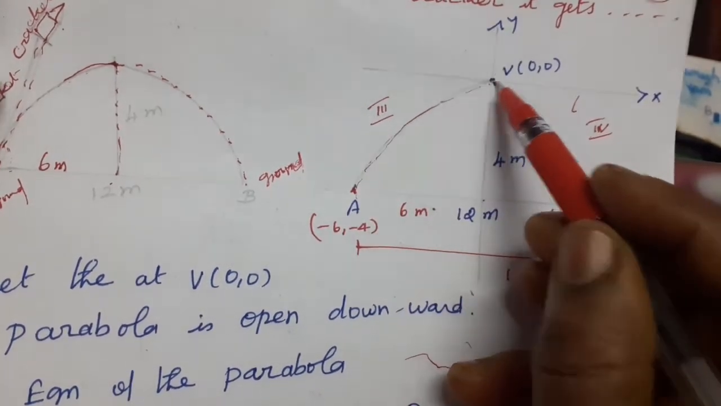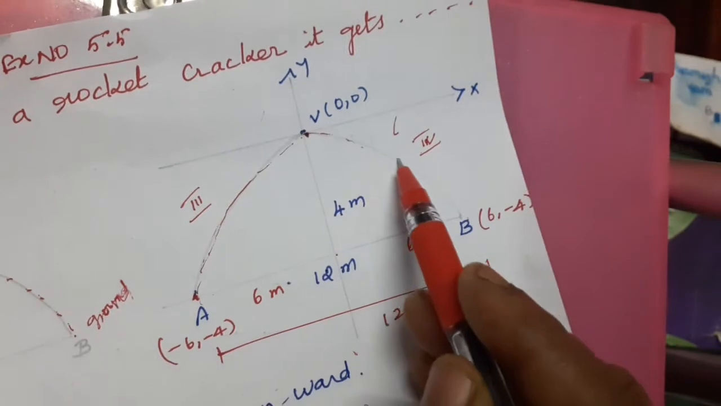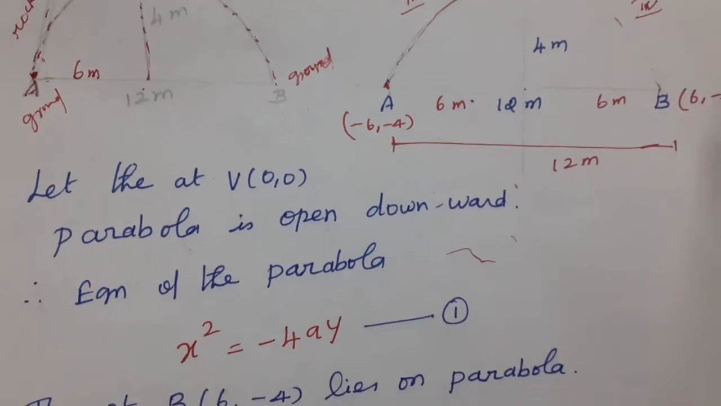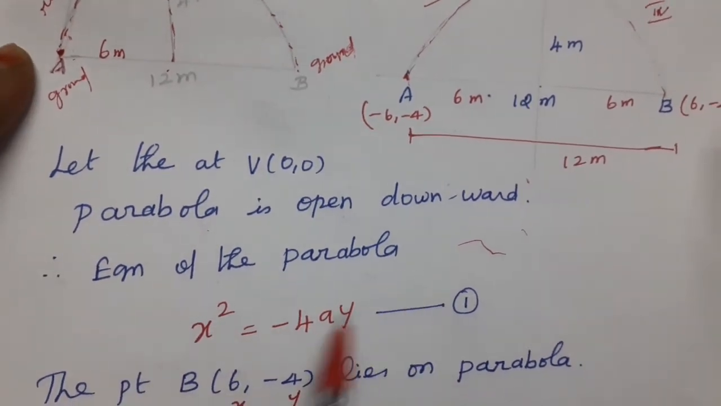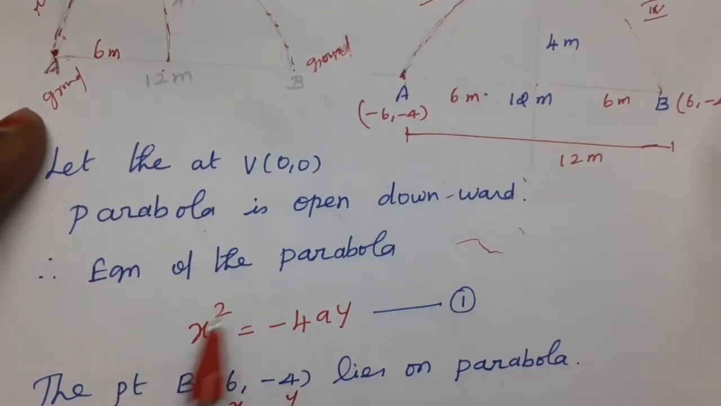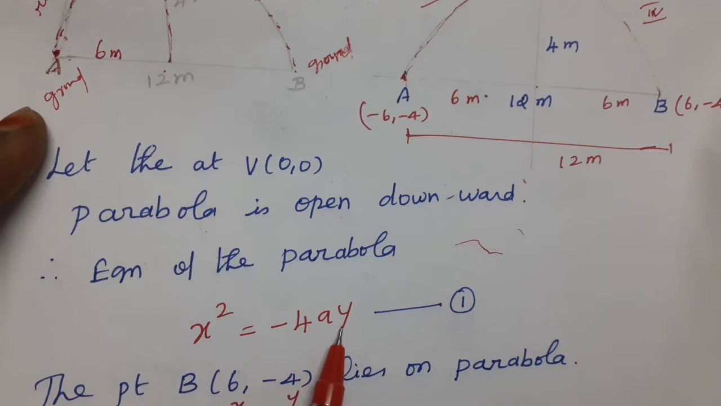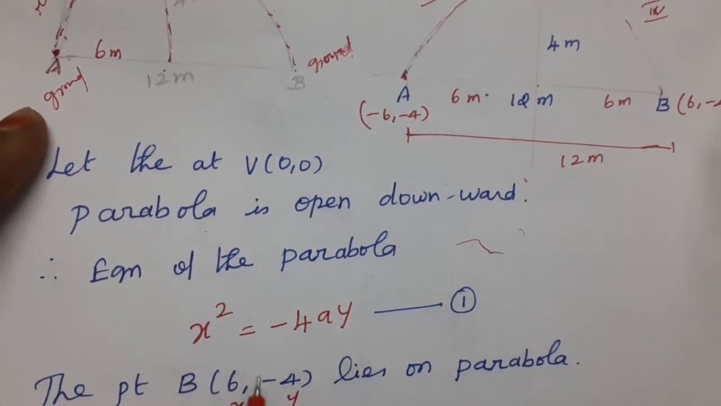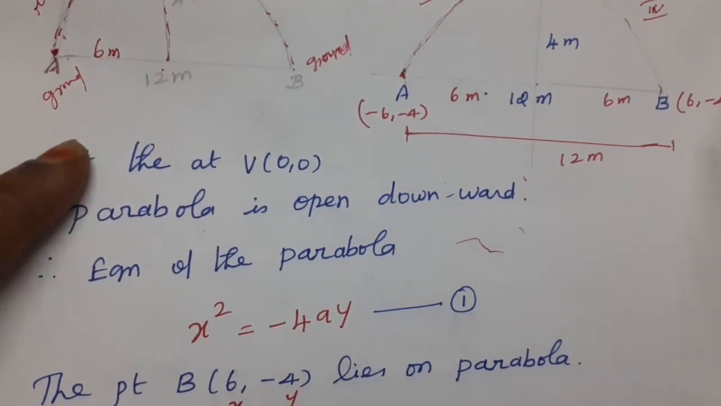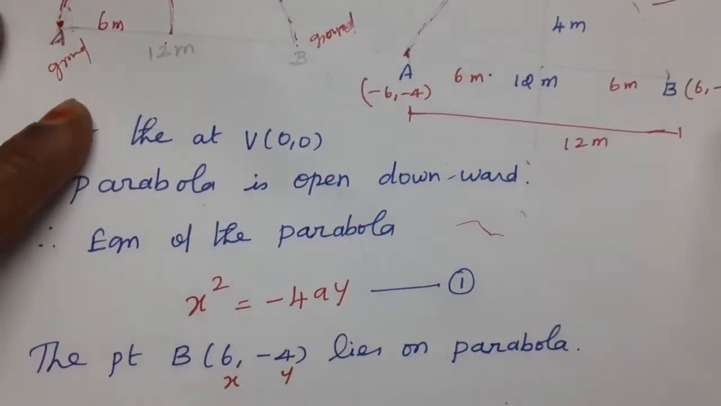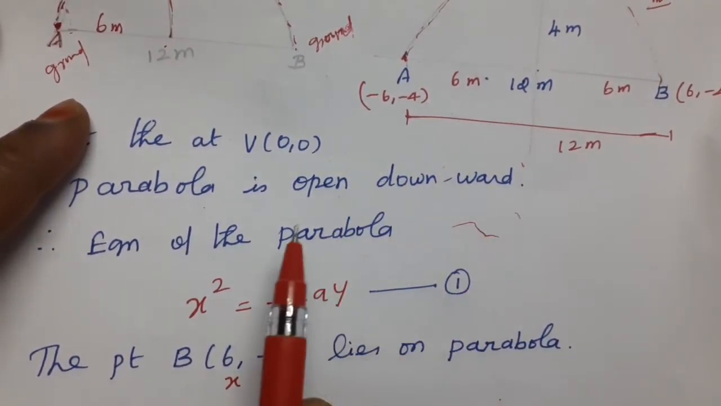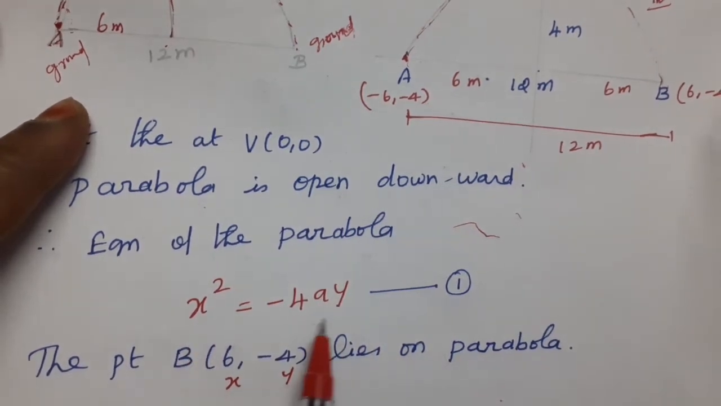It goes up to 4 meter and reaches the ground. Therefore, the parabola opens downward. What is the equation of the parabola? x square equals minus 4ay. Suppose the parabola opens upward, then x square equals plus 4ay. Rightward means y square equals plus 4ax. Leftward means y square equals minus 4ax. Just recall this and do the sum. Most of the sums are based on the downward case: downward means x square equals minus 4ay.